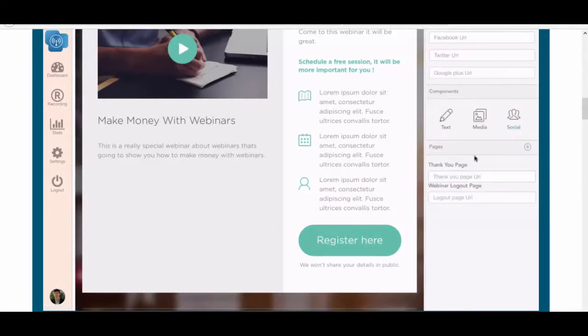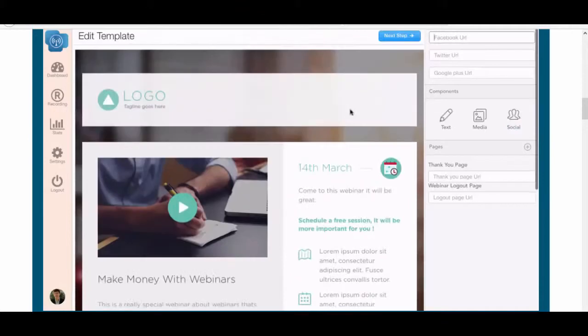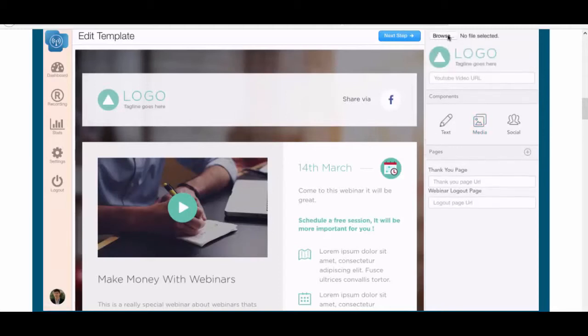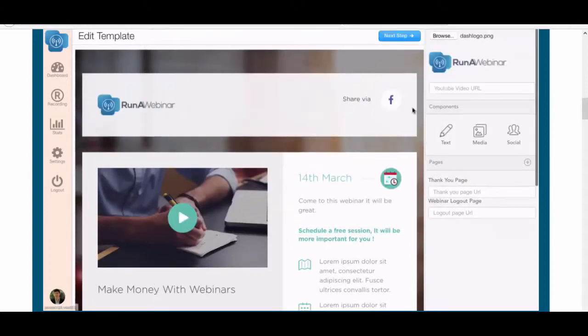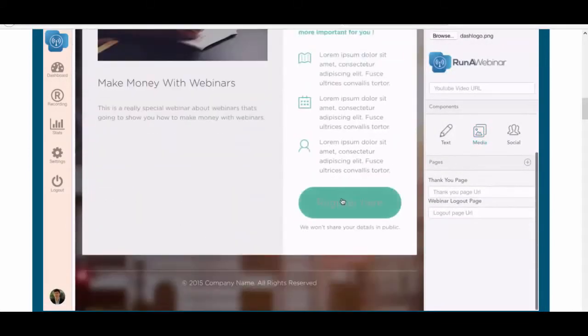So we've got social. We can add in our Facebook links. You won't see anything here, but as soon as I start typing, you'll see suddenly a Facebook link come up. So if we want to add Facebook, Twitter, or Google+, you can do that really easily through the system. You can adjust the media. You can browse for a logo. You can really easily add in a logo as you want, as I'm doing right here. And it's fully customizable. As you can see, it's really easy.